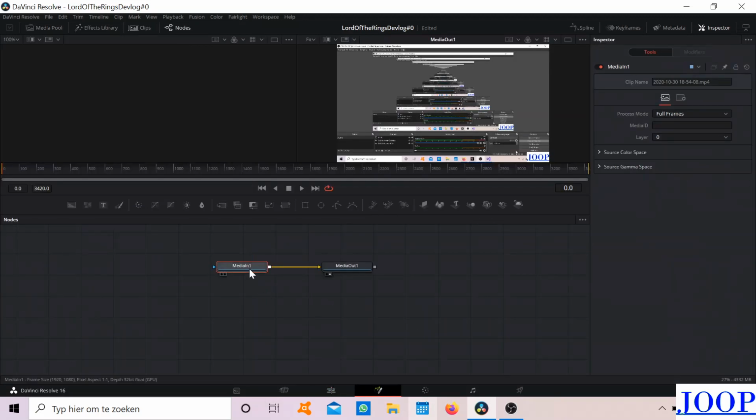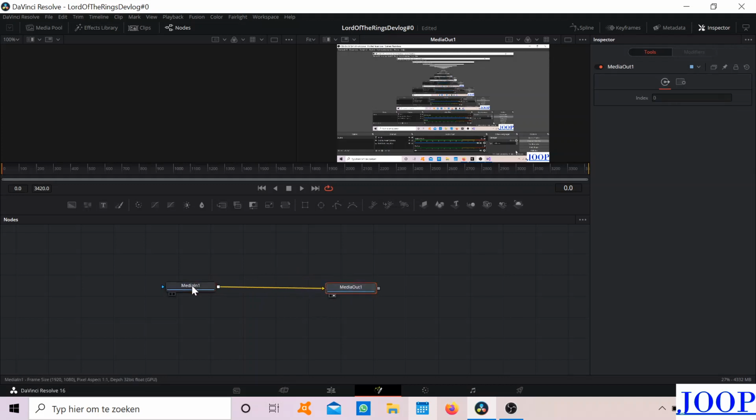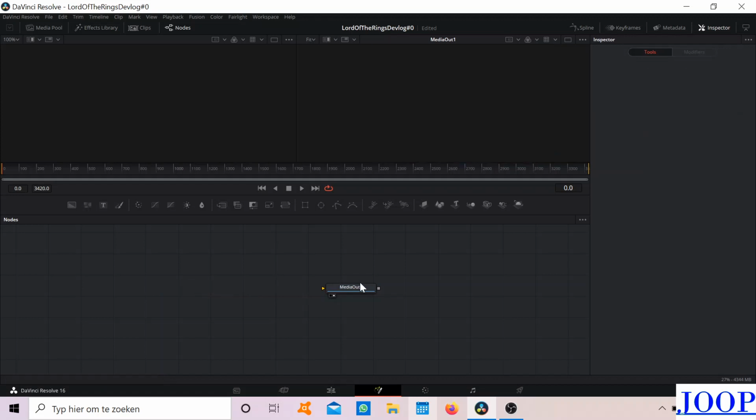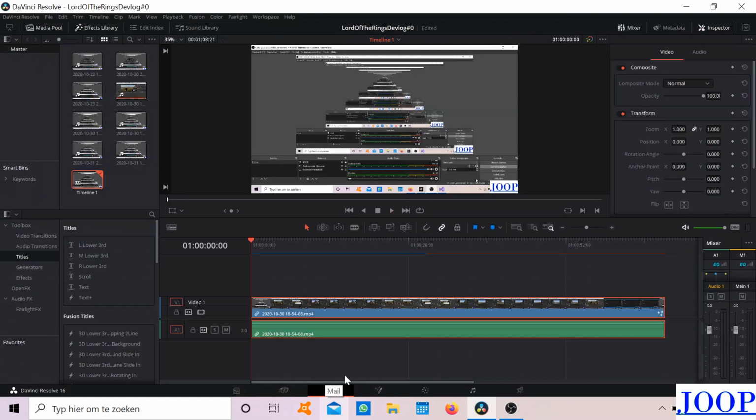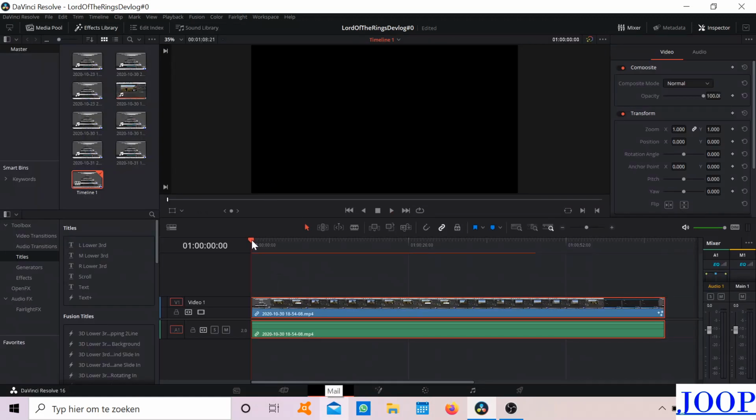It happens because in Fusion, your media in and media out was deleted. So if I delete these two, your clip becomes black, like this. So this is the problem we have.